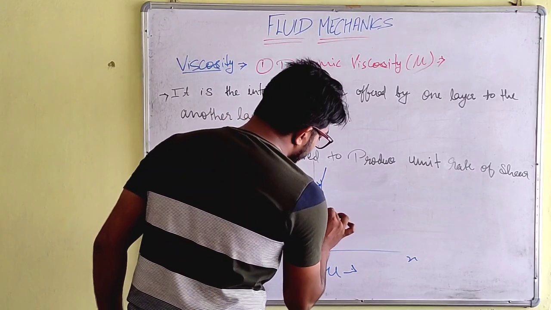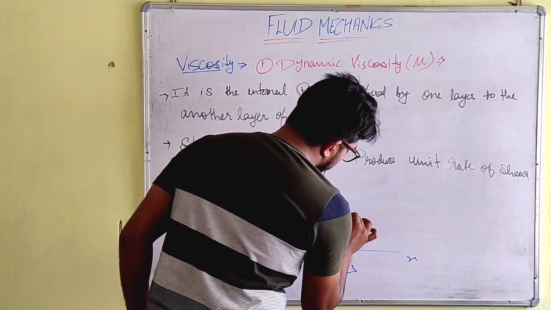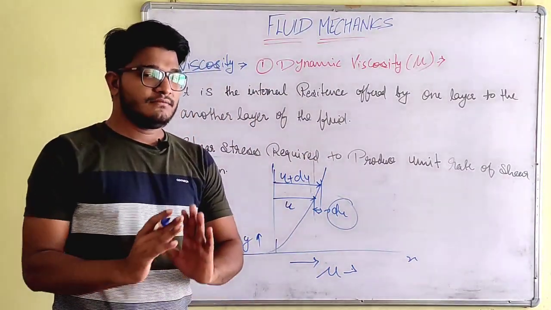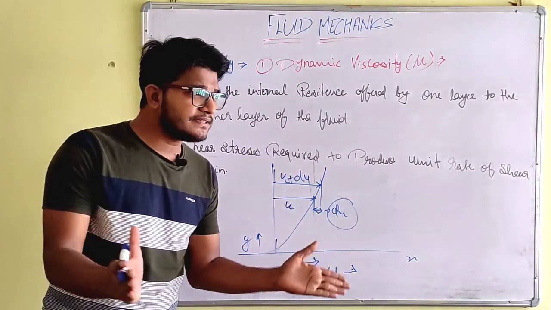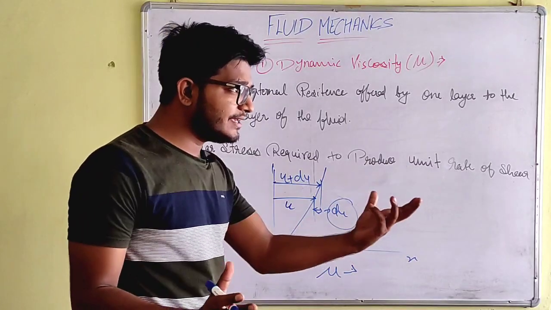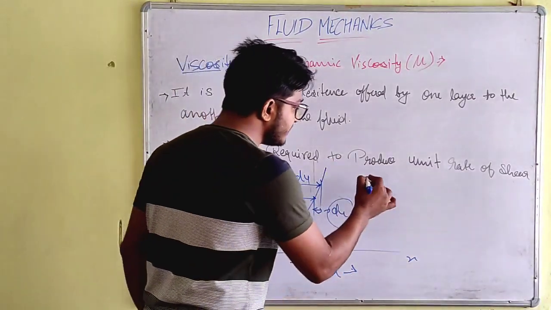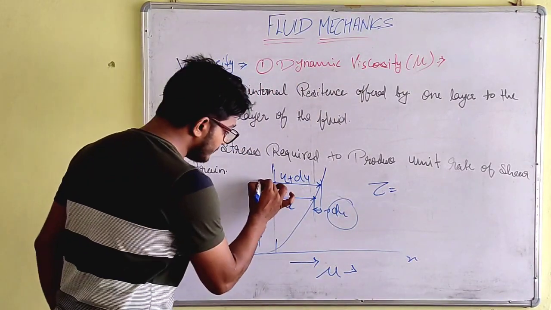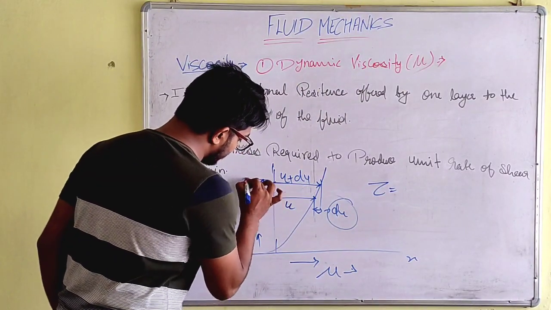So what will be the difference? The difference is du. Now if the fluid is moving, we can simply say it is moving by the action of shear force. So we can say shear force is working here. Now the difference here we can say is dy.